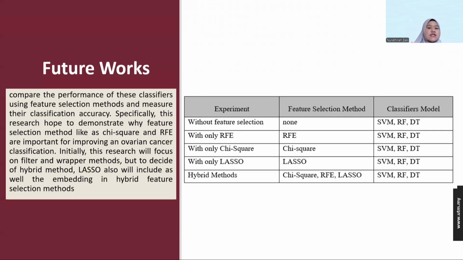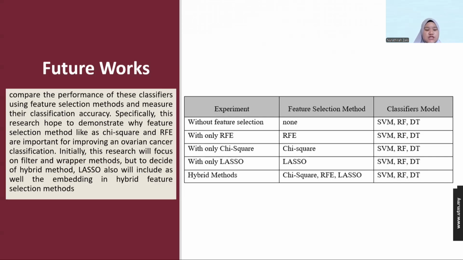This is the proposed solution table. This is the proposed solution that I want to do. This research will do classification using the feature selection method and also measure the classification accuracy. Specifically, the research hopes to demonstrate why feature selection methods like chi-square and also RFE are important for improving